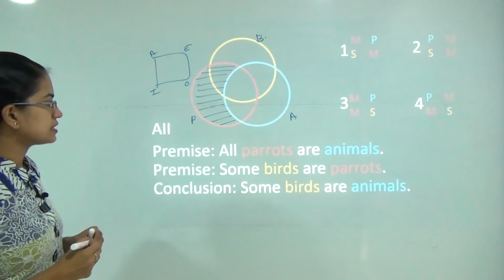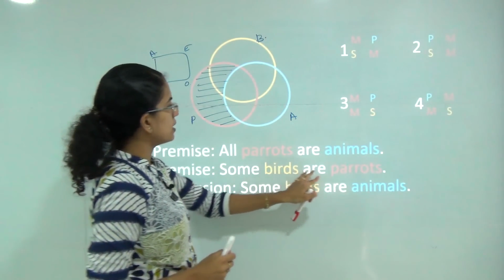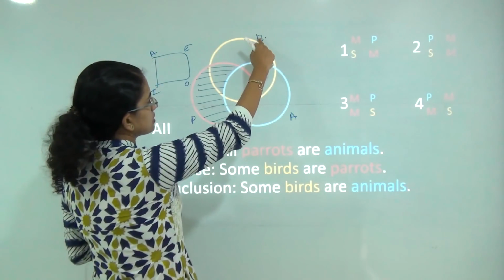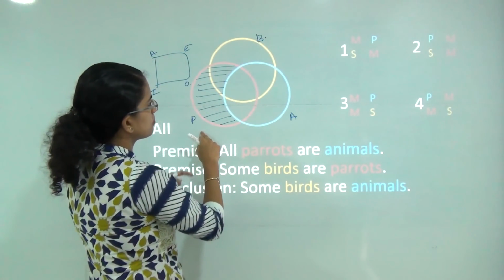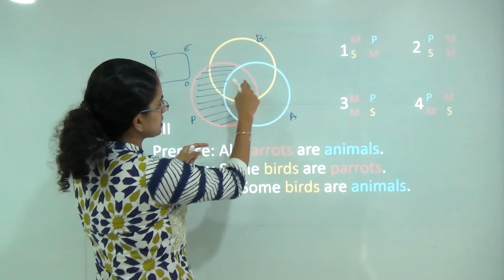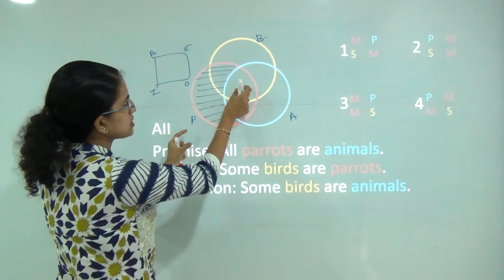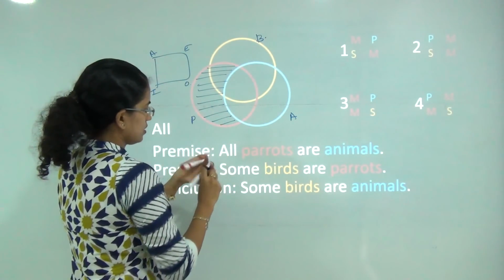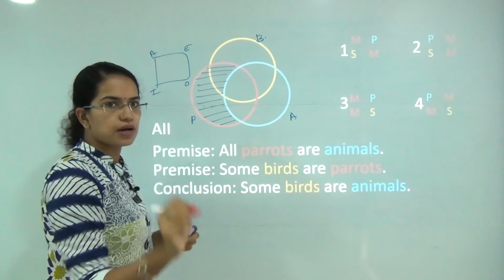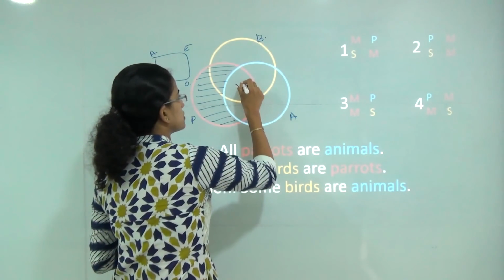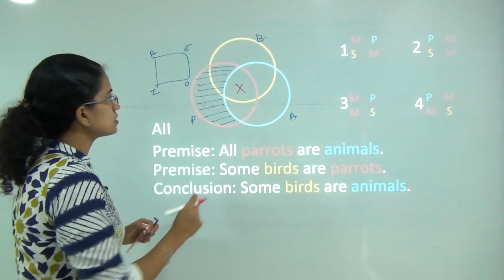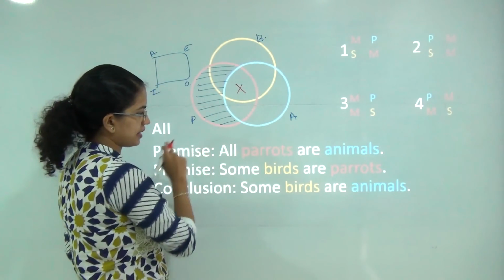Okay. Next sentence, I am saying some birds are parrots. So there are some birds which are parrots. That means they are lying in this section because that is the only section left for birds and parrots. So as we said, we would mark some with X. So I am marking this with X. So I have some birds which are parrots.